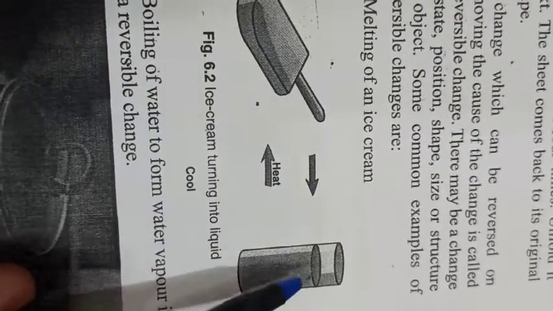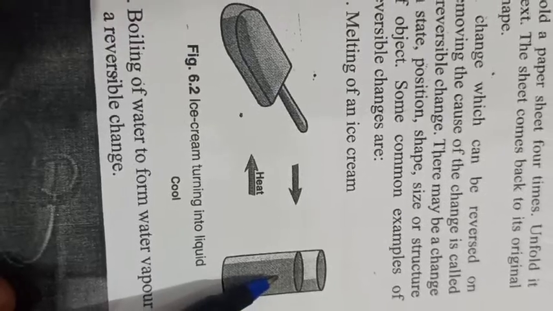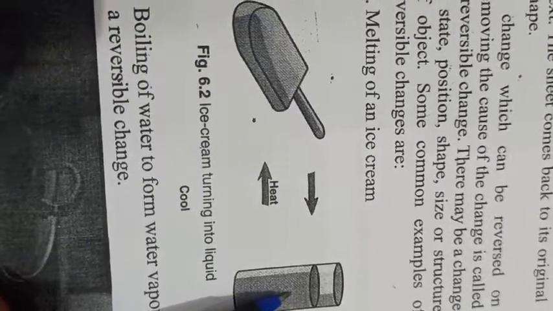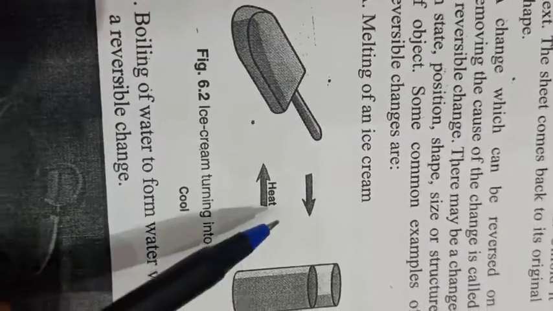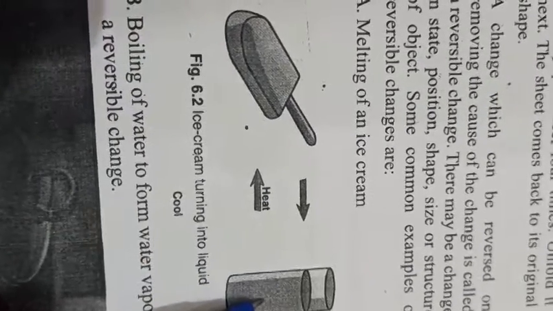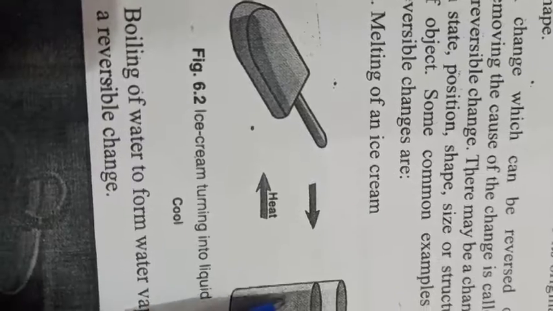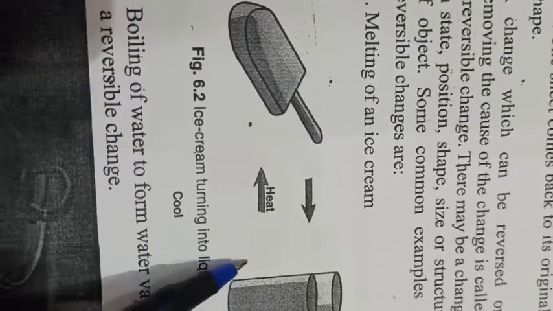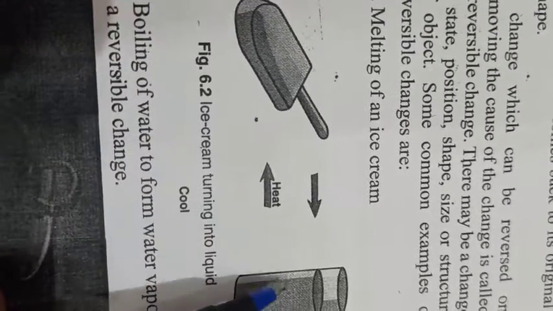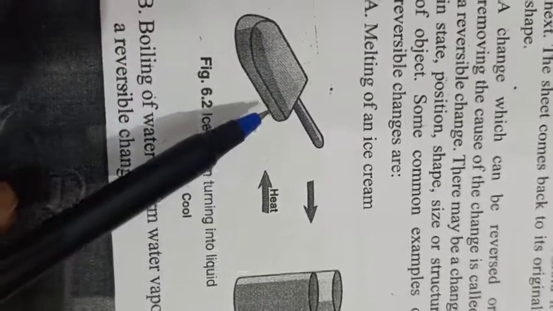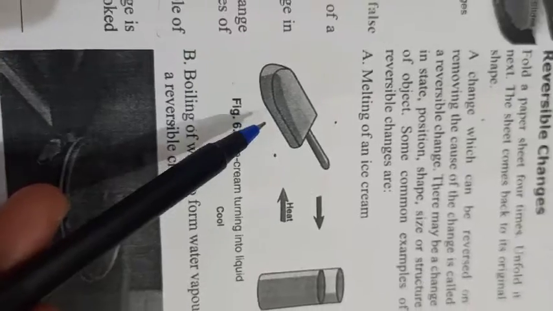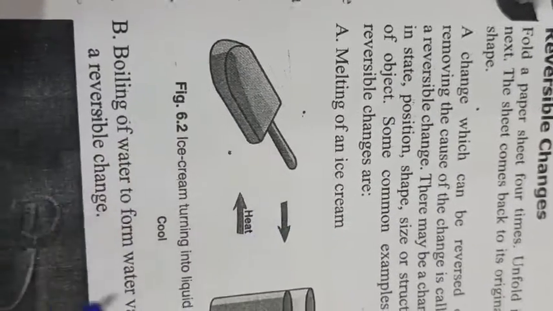Means it melts and changes into a liquid. So ice cream turns into liquid when it becomes hot, and when again we keep it in the refrigerator, then again it can be converted into a solid form. So this is one example of reversible change.